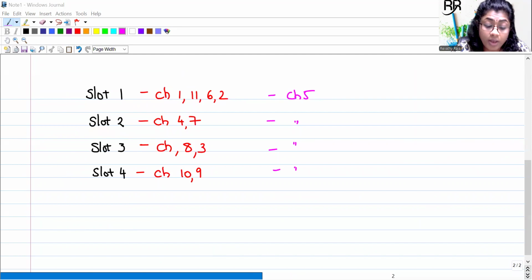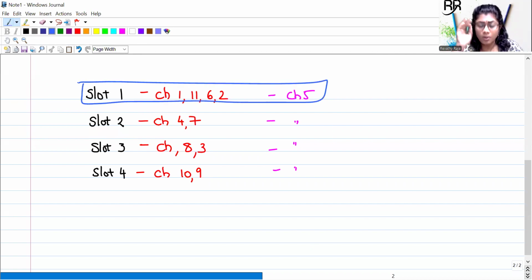And one of the most important things which I want to address is this. Say you have finished slot number 1. Maybe for completing chapter number 1 revision, you may take 4 to 5 hours. Then for chapter 11, you may take again 5 hours. Then for chapter 6, you may take 2 hours.